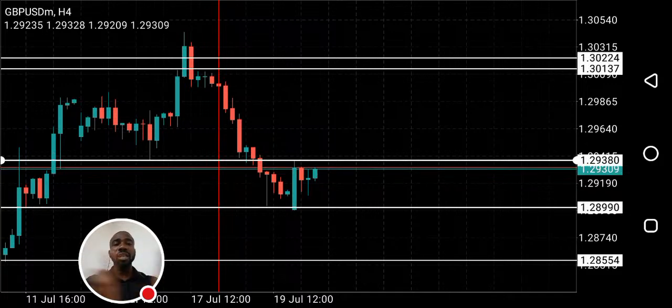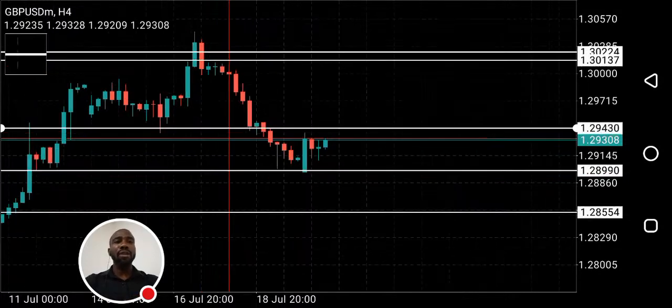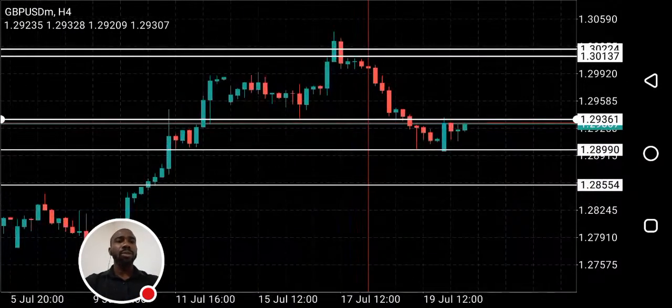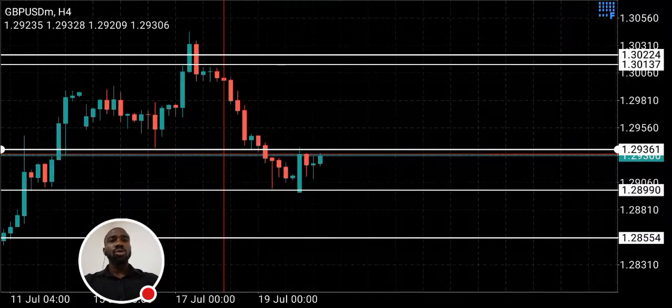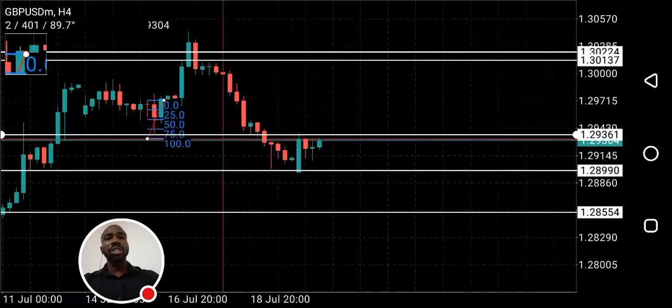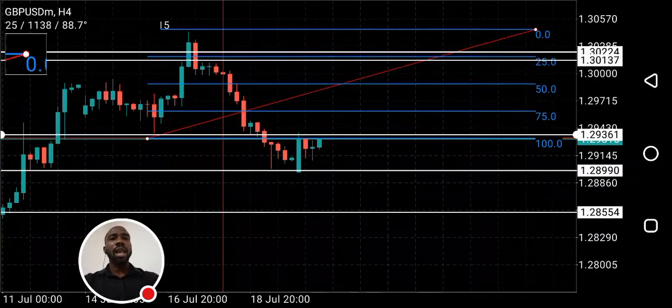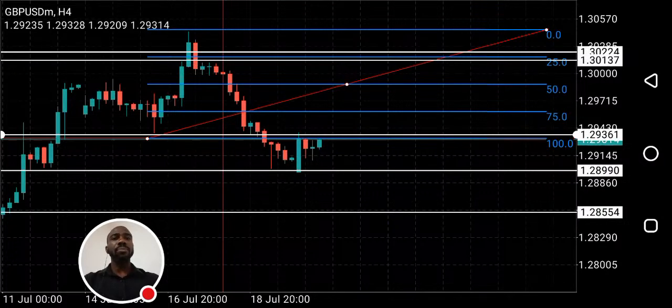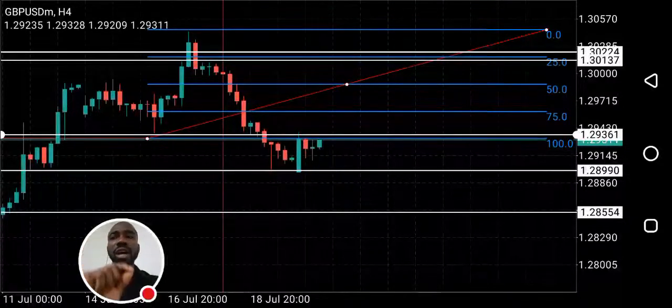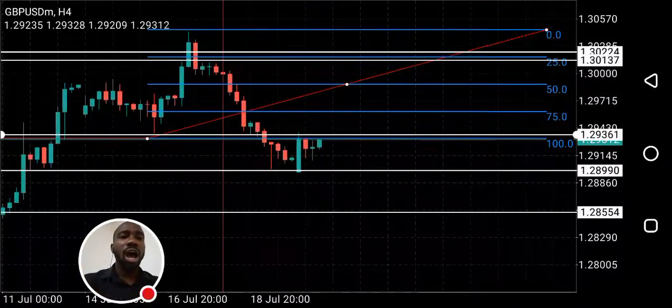But after a shift in market structure, you wait for price to pull back. You could apply your Fibonacci from this swing low to this swing high, and wait for price to pull back to premium. At the premium level, we have a fair value gap. That would be the best area to sell. I hope you get that.